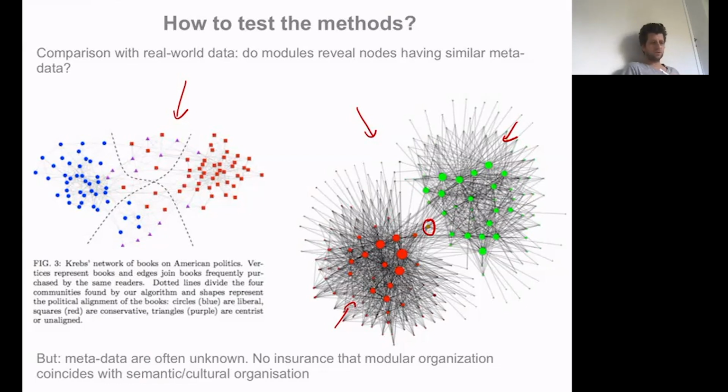Now, this looks good, right? Trying to use metadata. But there is a problem: metadata need not always be aligned with structure. Sometimes several types of metadata affect the structure. You could think, for instance, about the existence of a friendship relation between people. The existence of a relation between two people may be explained by the fact that they share some political opinions, but it can probably also be explained by other factors, right?